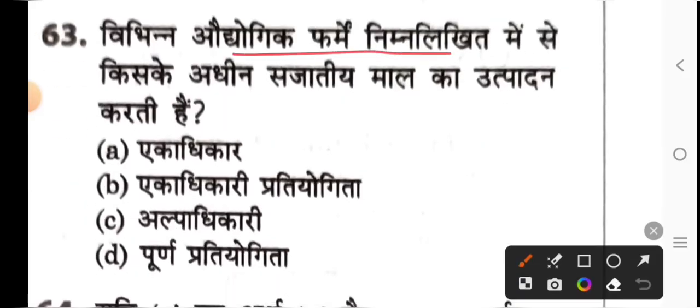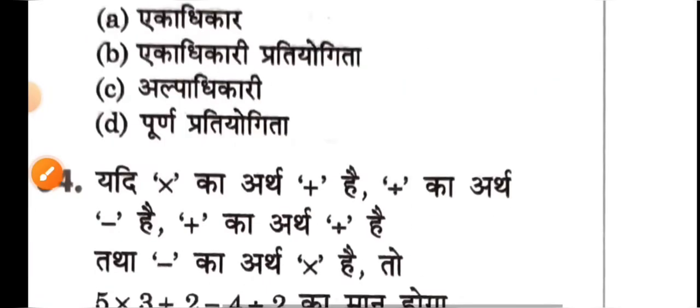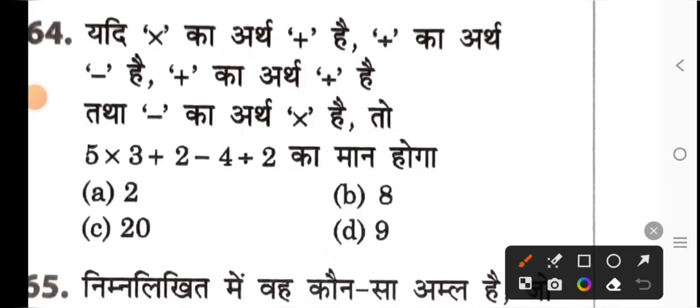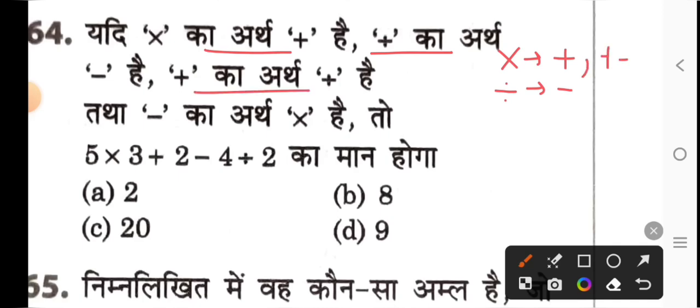Different industrial firms produce homogeneous goods under which of the following? So perfect competition. Next you must be looking at the question. What does multiplication mean? Plus. What does division mean? Minus. And what does plus mean? Division. And what does minus mean? Multiplication. So an equation has been given.